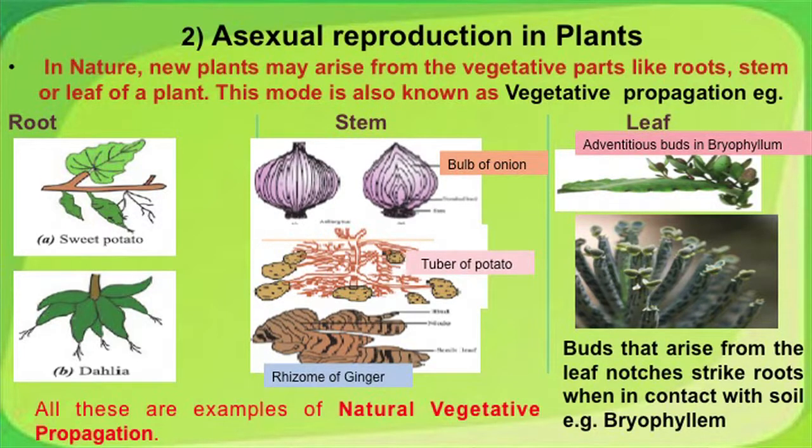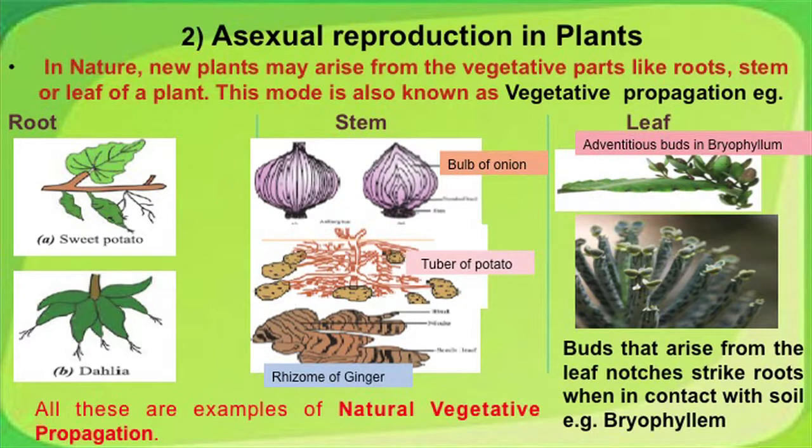Friends, you must be remembering root, stem and leaves are the vegetative parts. They absorb the nutrients, they photosynthesize, grow and help in the development of the plant. So, when these plants take part in reproduction, we call it as vegetative mode of propagation. Root examples are shown by dahlia plants and by sweet potato.